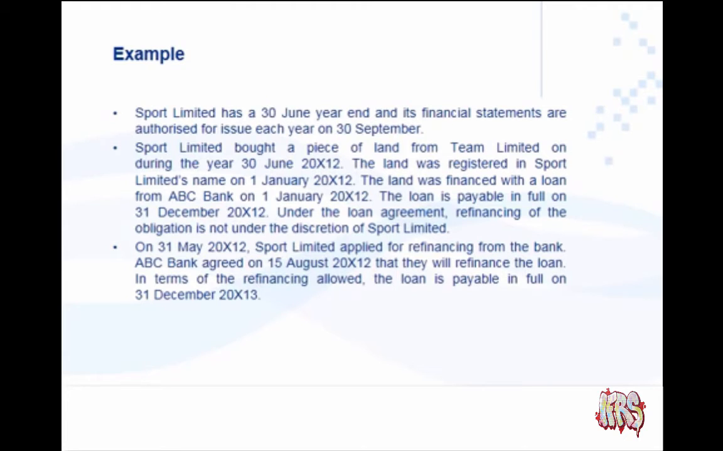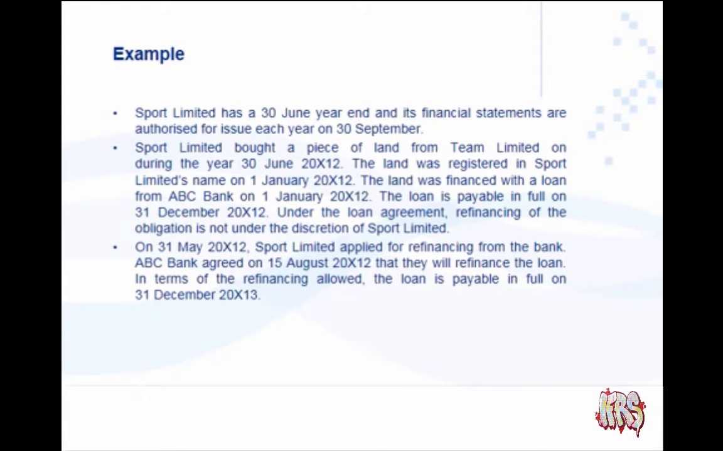So let's just stop right there. So we have a 30 June year end. We need to pay this loan in full 31 December 20x12. That's within the next 6 months. So in our normal rules, it is within 12 months, therefore it is a current liability. But we have to go and read further if there's anything else that this question tells us.